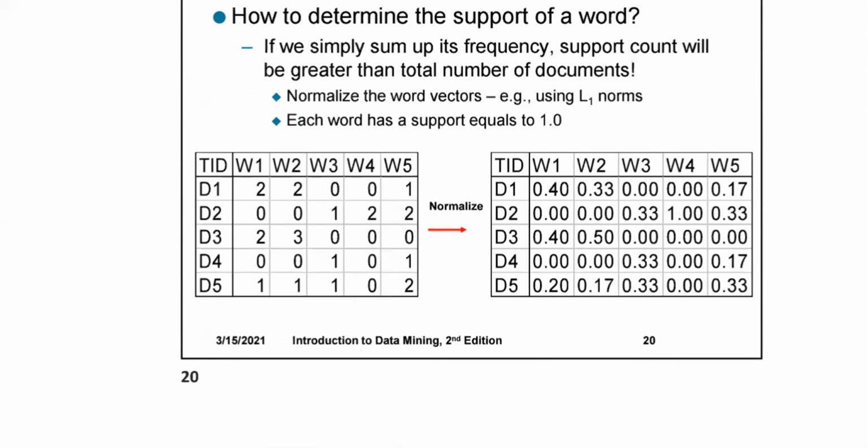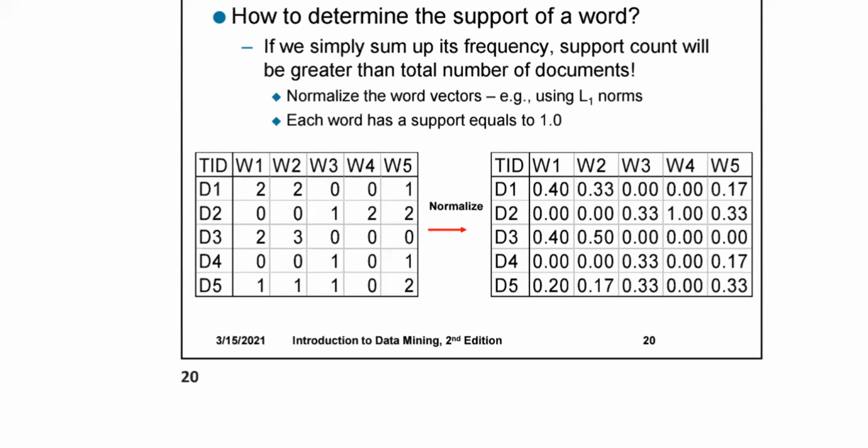So here you have to normalize the data. That is 2 by 5, which is 0.4. Yes, it is correct.